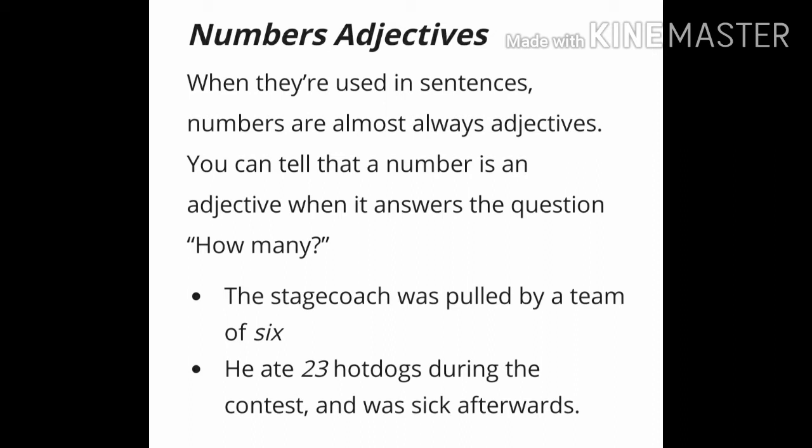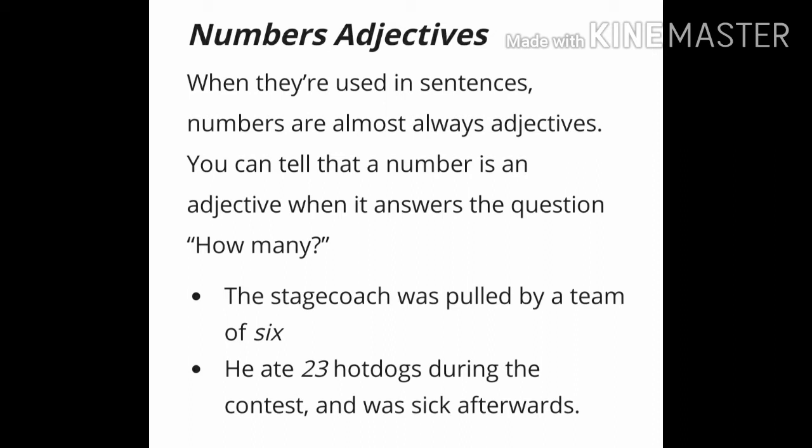You can tell that a number is an adjective when it answers the question how many. In adjectives of number, the number means numbering something. We can count the number.